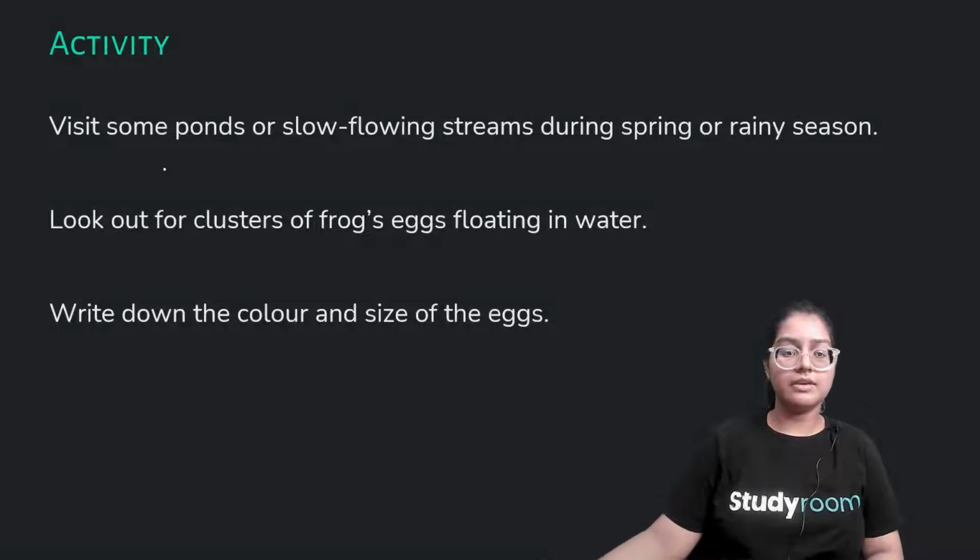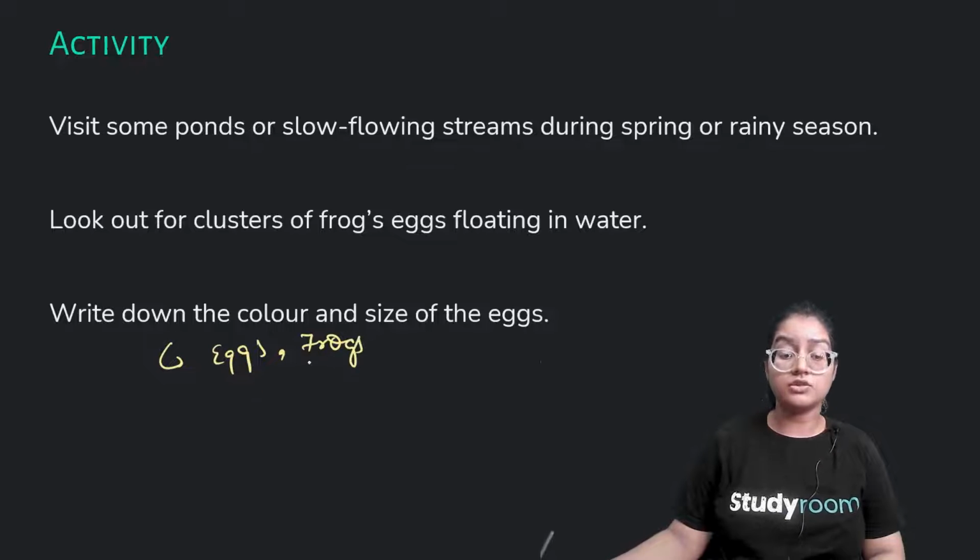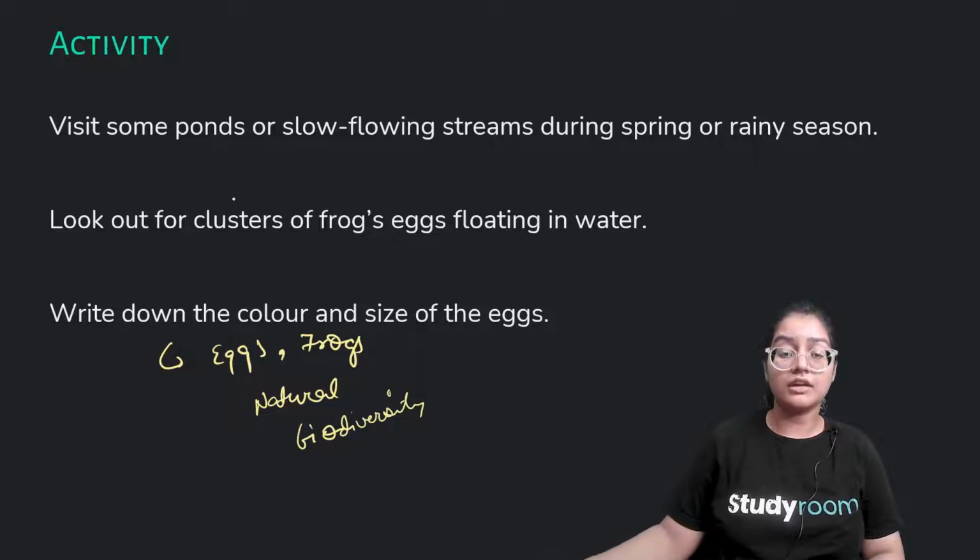Now here is an activity plan for you. You have to visit some ponds or slow flowing streams during the rainy or spring season. Look out for clusters of frogs' eggs floating in the water. Write down the color and size of the eggs. You will notice different kinds of eggs and different kinds of frogs. Every frog lays different kinds of eggs. This is because of the genetic constitution. This is because of our natural biodiversity. You just have to observe and you'll feel very good about it. You'll connect with nature.